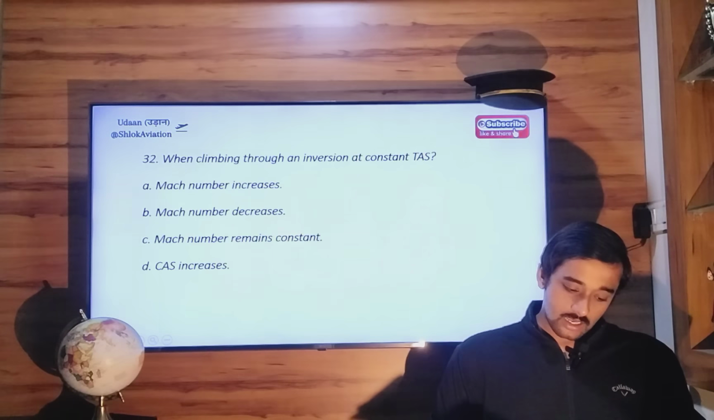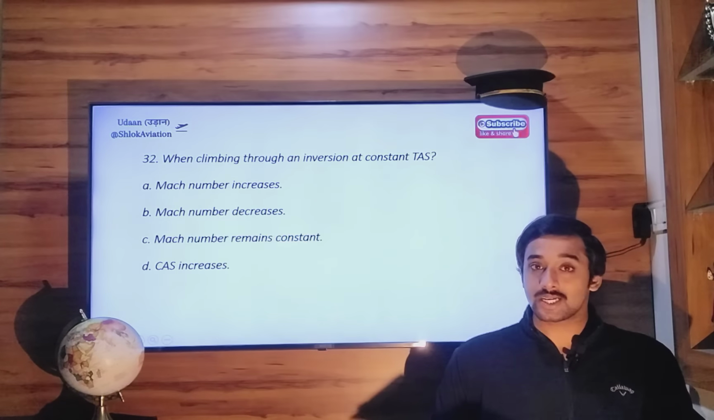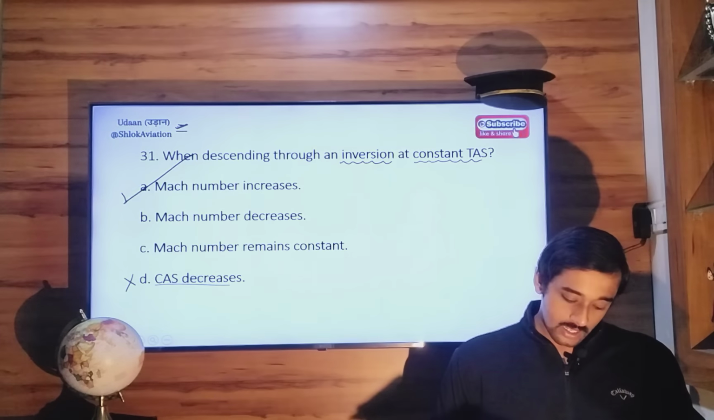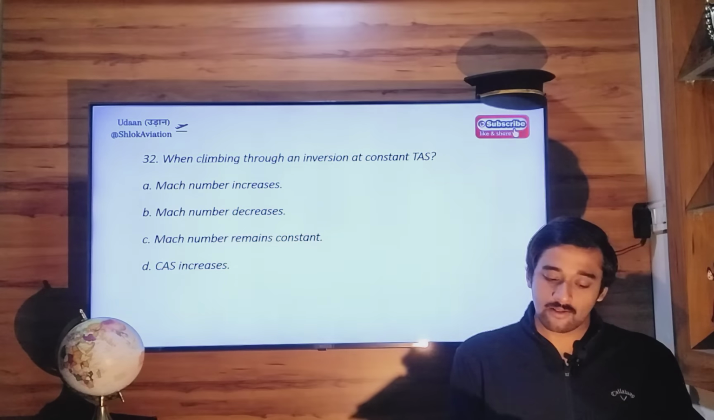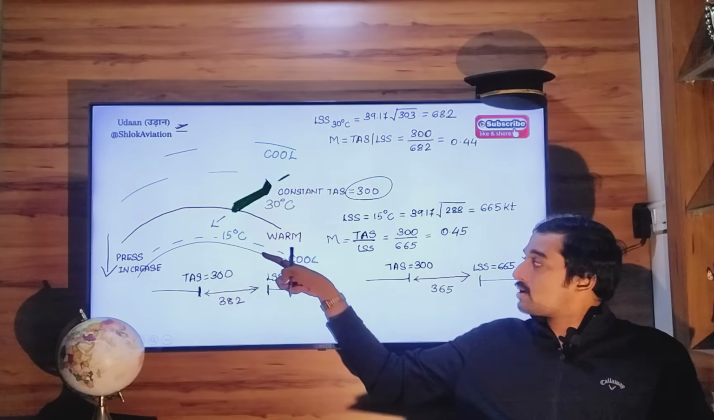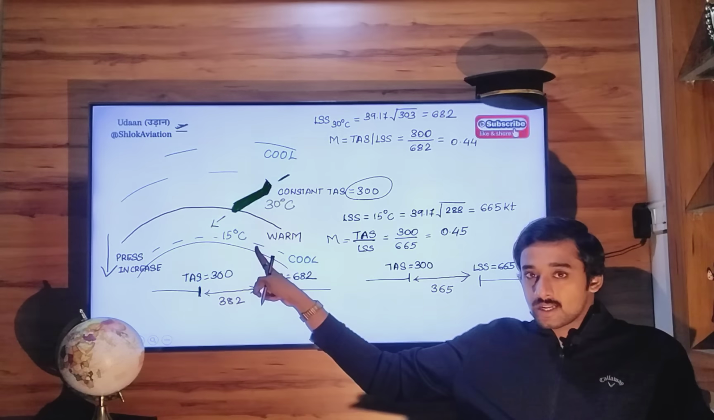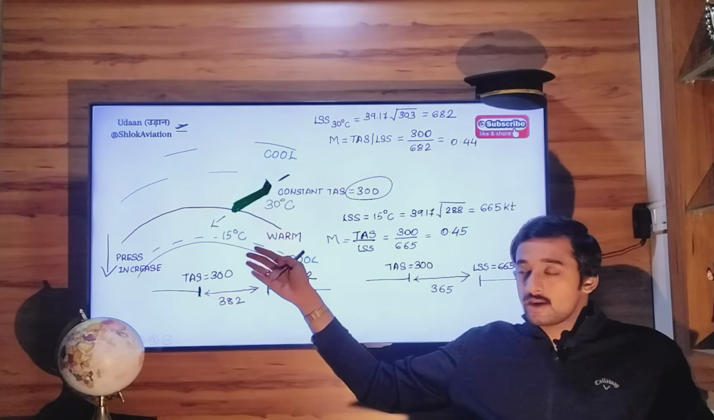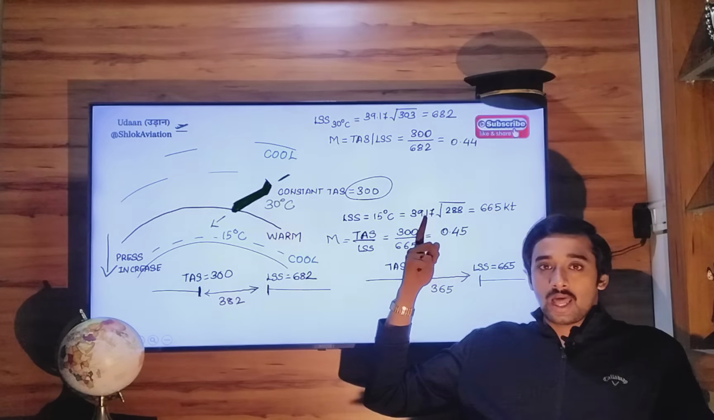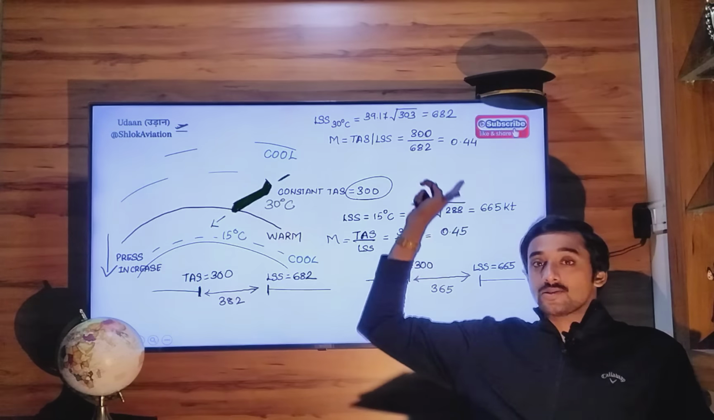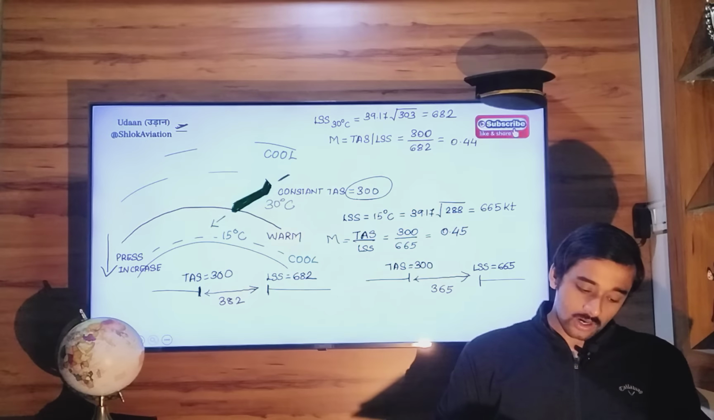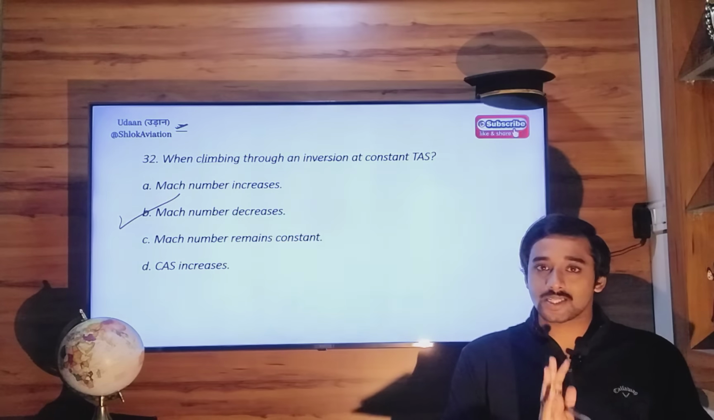Next, when you are climbing through an inversion at constant TAS. Now this was descending through an inversion at constant true airspeed. Now this is the opposite of that. So what will happen when you are climbing? First, you will encounter 15 degrees Celsius, and since it's an inversion layer, all of a sudden you will encounter warm temperature. So reverse will happen. So 0.45 will become 0.44. Okay. So Mach number will decrease. The concept remains the same.